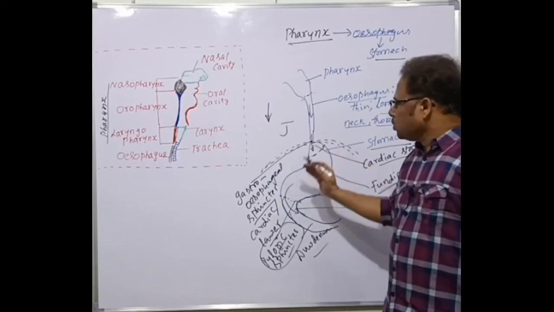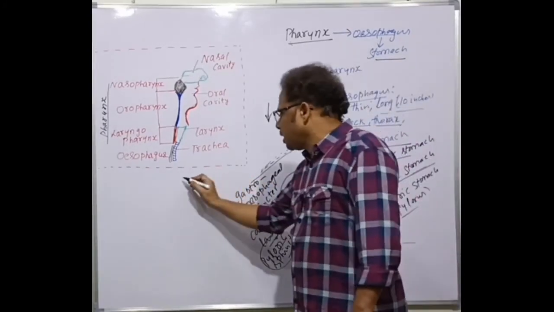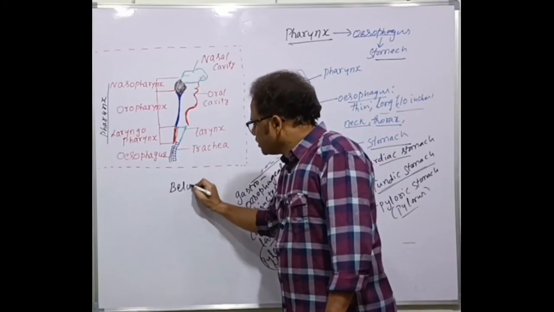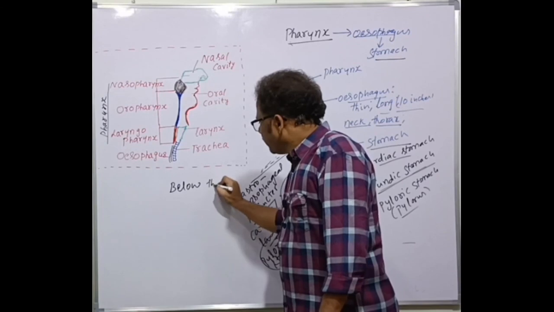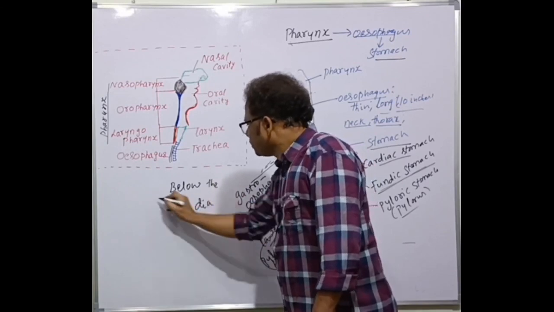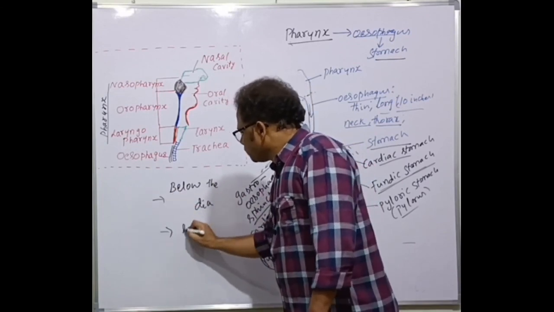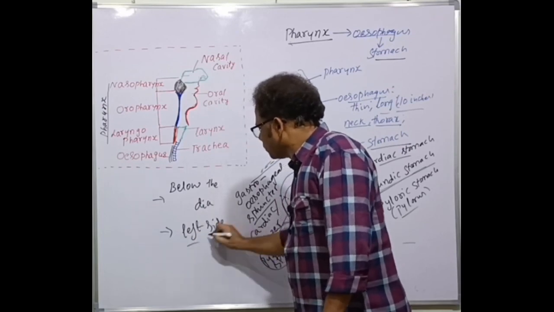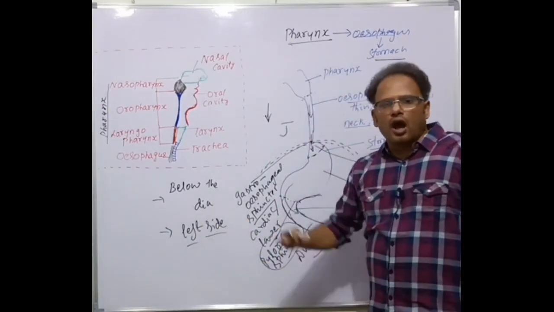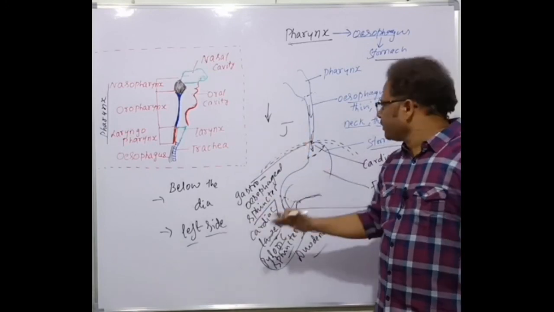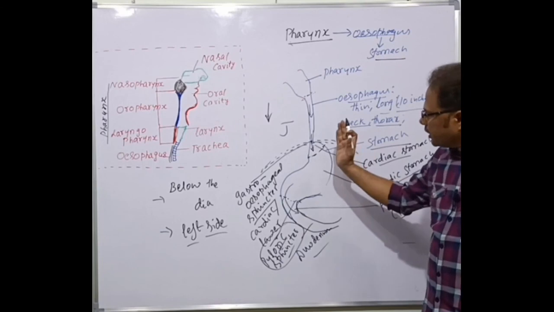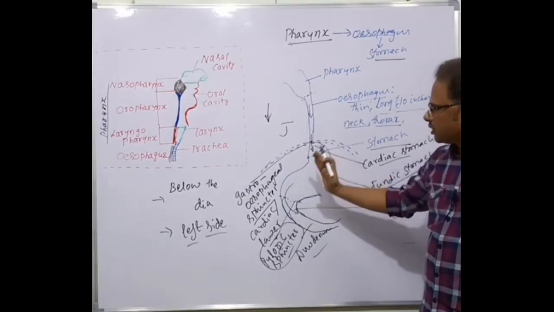So what's the location of stomach now? The stomach is located below the diaphragm. Stomach is located below the diaphragm. Number one, it is present towards the left side of the diaphragm here, below the diaphragm in the abdominal cavity, upper abdominal cavity. This is the upper abdominal cavity just below the diaphragm. Towards the left side, the J-shaped stomach is present.